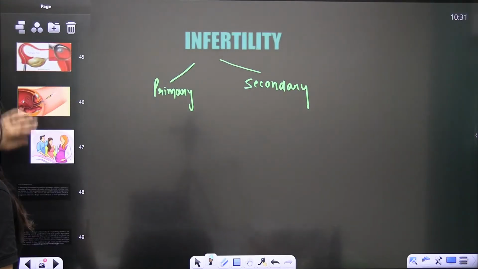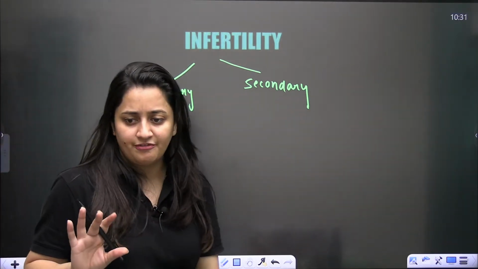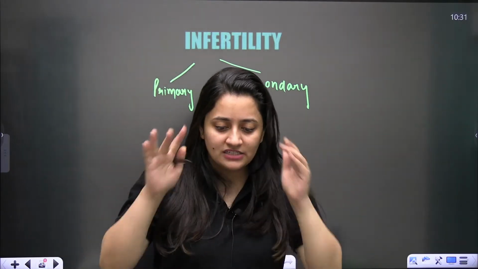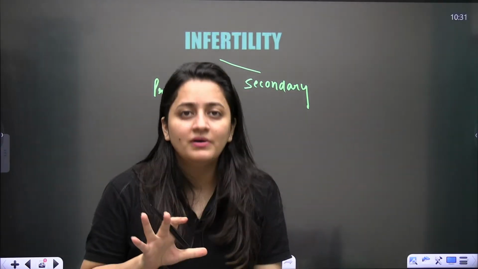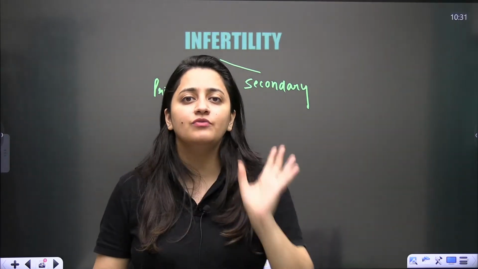So next is infertility. Again a very simple method. We are about to finish the lecture in the next 15 minutes. It is a very commonly asked question, and it is the easiest question, so there is no chance that you will make a mistake here.